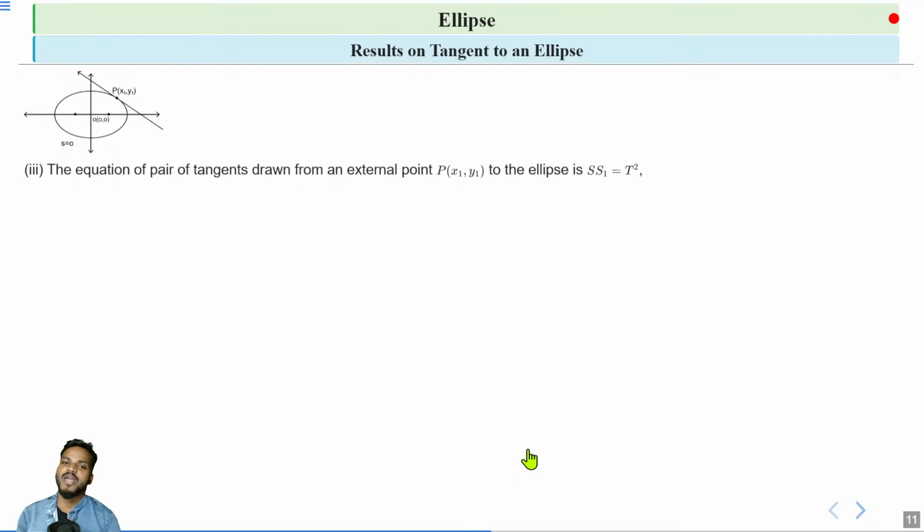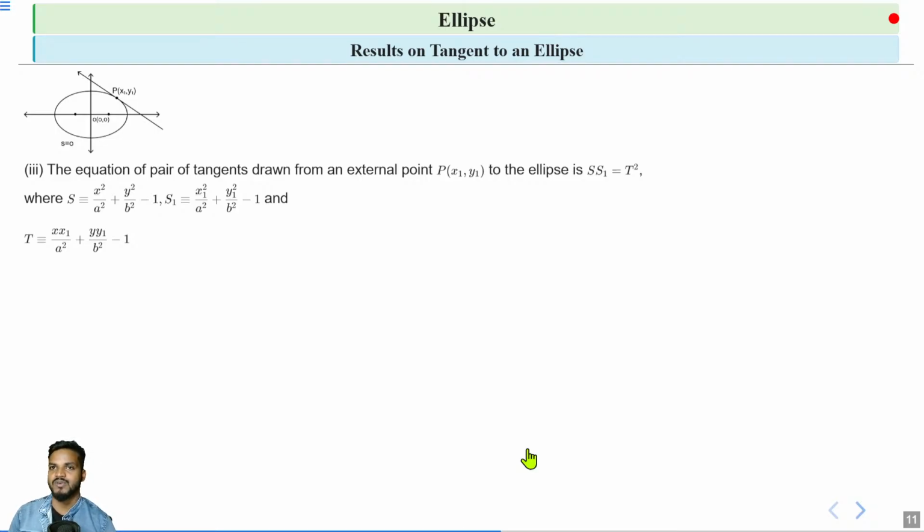The equation of that pair of tangents is given by S·S1 = T², where S is x²/a² + y²/b² − 1, S1 is x1²/a² + y1²/b² − 1, and T is x·x1/a² + y·y1/b² − 1. So with the help of S, S1 and T, we can write the equation of the pair of tangents, that is S·S1 = T².